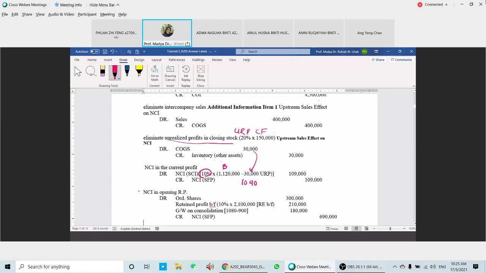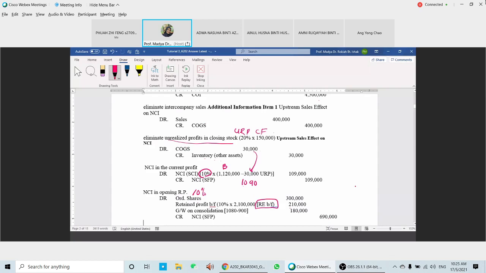Okay, now we're going to eliminate the recognized NCI in the shares of the company. So going to debit ordinary shares only. So NCI have 10%, 10% times 3 million. So you have 300 here. Retained profit brought forward that you have here, 10% times 2.1. 2.1 is the RE brought forward. So 210. Goodwill we already calculated for the NCI here is 180 and then credit NCI 694.